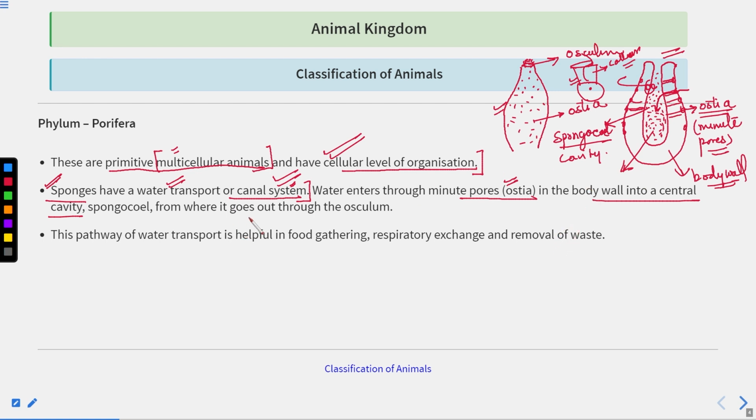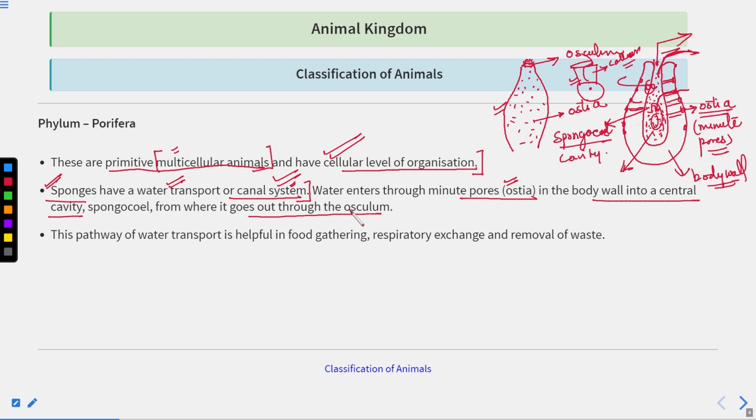Now from where it goes out through the osculum. So when water enters inside this spongocoel cavity, or the central cavity, all these collar cells can take the nutrients and the oxygen, and they are also removing all the waste that is produced inside their body in this water in their central cavity. And this particular opening is called the osculum, where it is released out. When water comes out from this, all the waste material also is released from here, right?